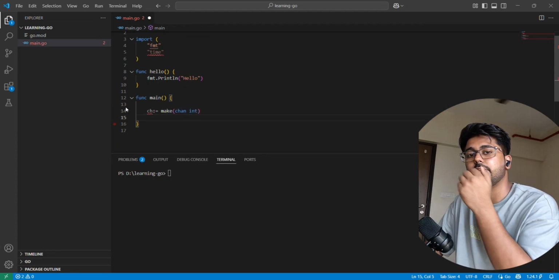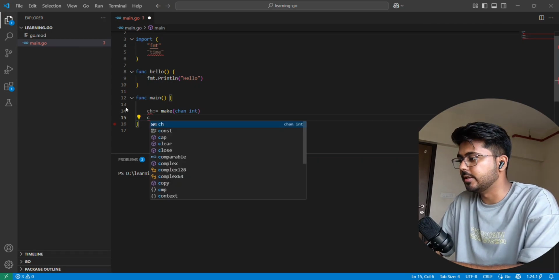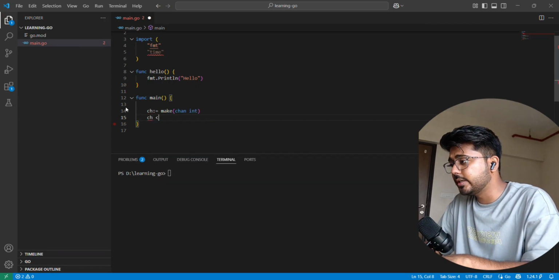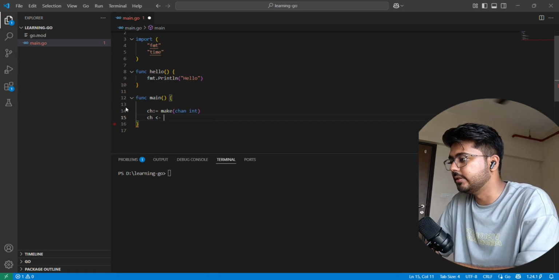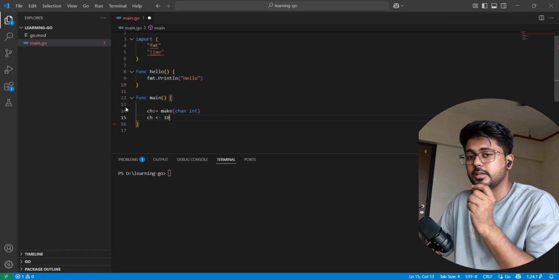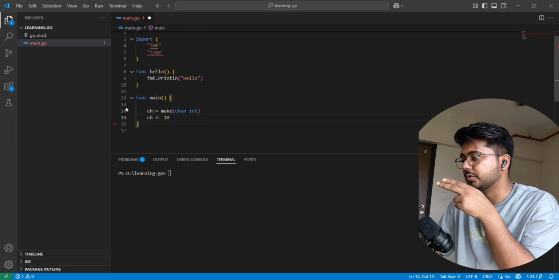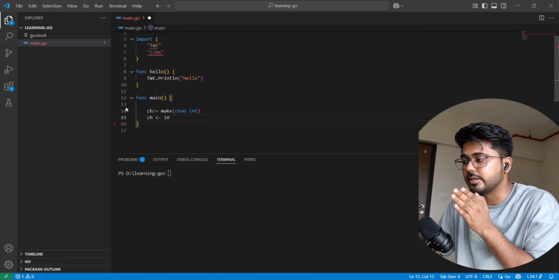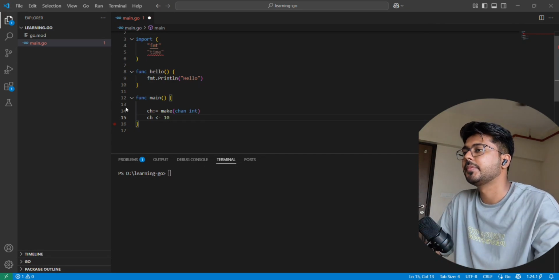How to fill data to the channel? This is the syntax for that. I have to write the name of the channel, I have to write the arrow syntax, and whatever data I have to fill into the channel, I can write that here. So you can see the arrow's direction is to the channel. Please remember that if the arrow's direction is to the channel, then we are filling the data to the channel. Okay.